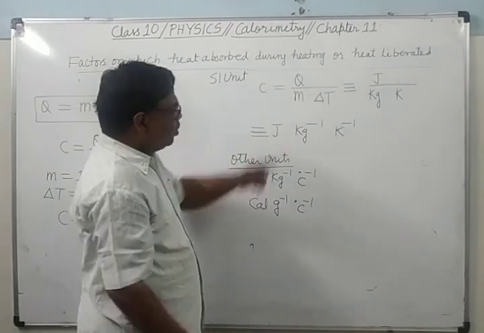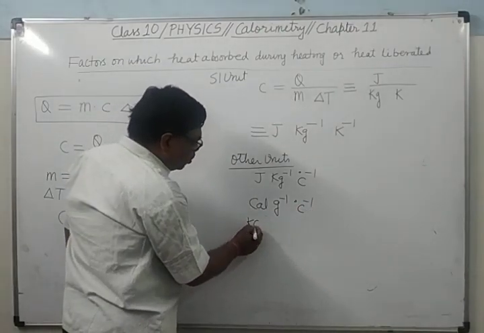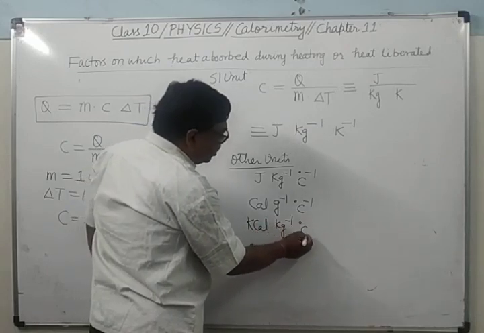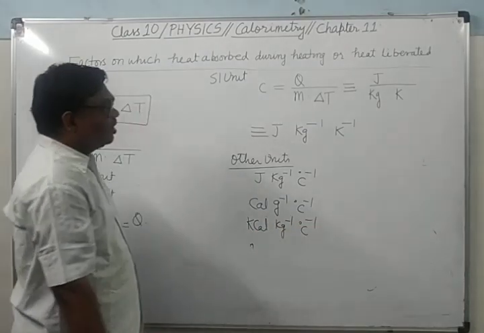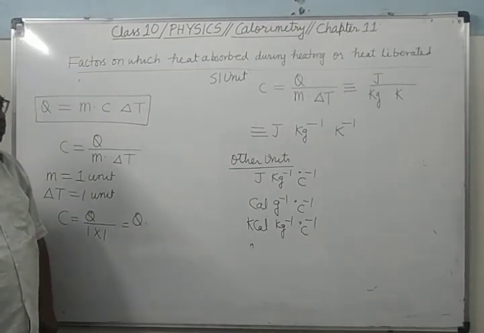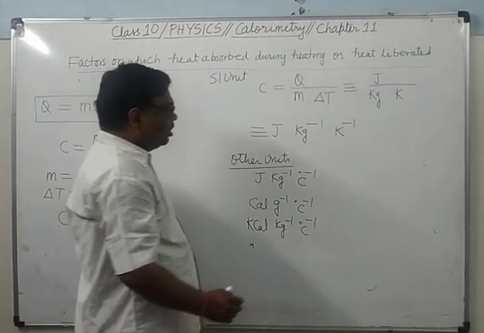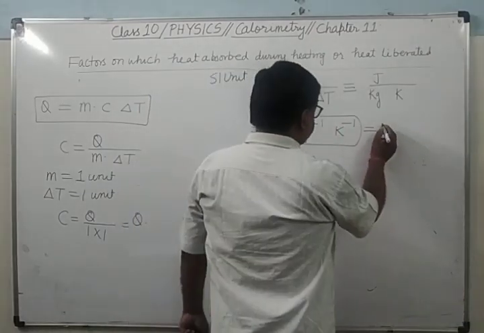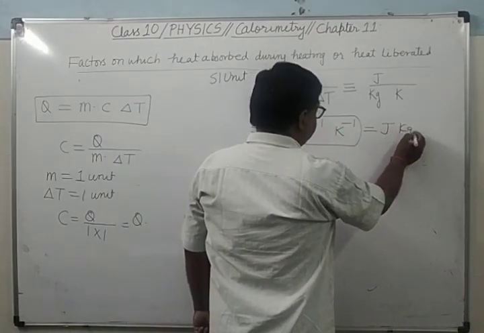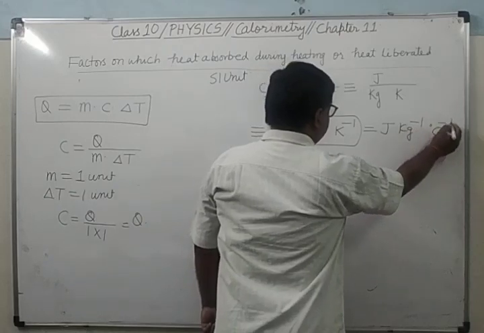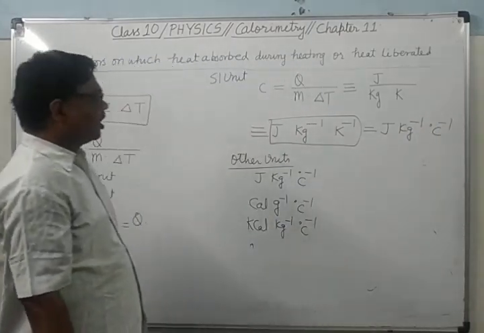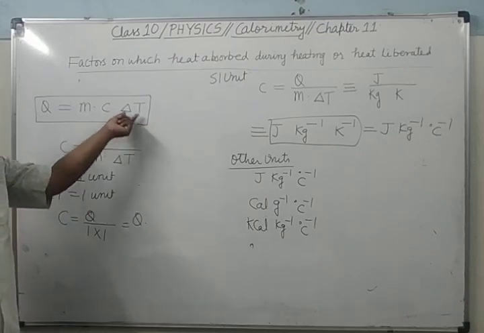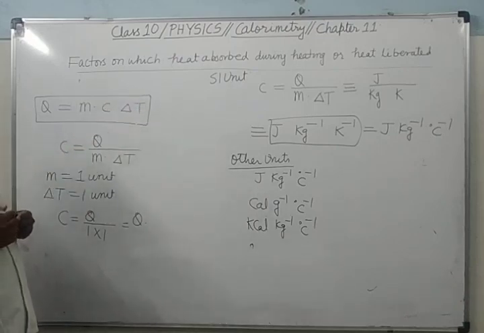If you take kilocalorie per kilogram per degree Celsius. So these are some units, and the value in these units will be the same, because as I already told you, the change in temperature delta T in Kelvin and in degree Celsius is the same.